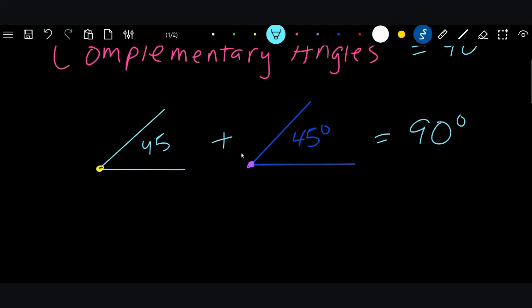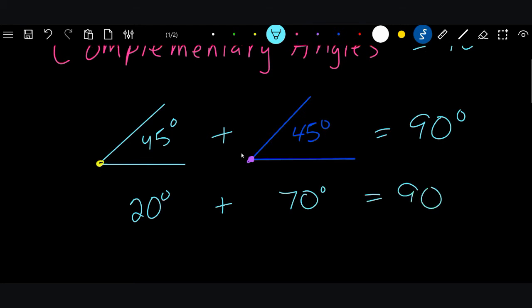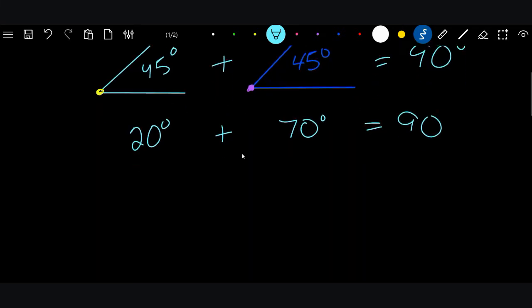You could have any number of degrees here. I could have 20 plus 70 equals 90. Let's use our algebra brain here for just a second. What happens if I have a 30-degree angle plus an angle I don't know, an x?